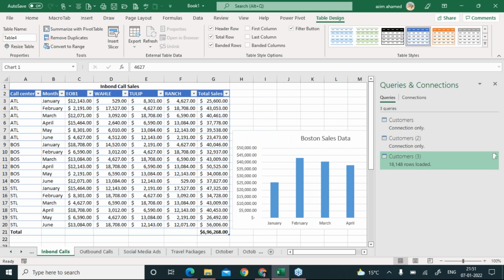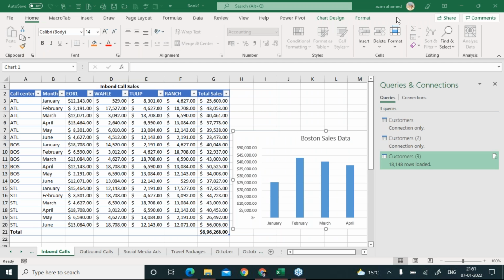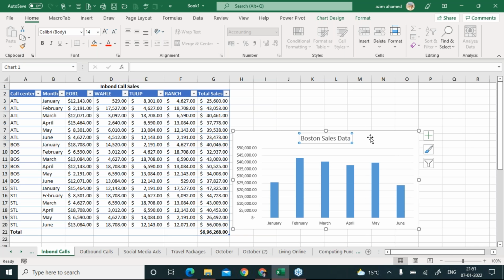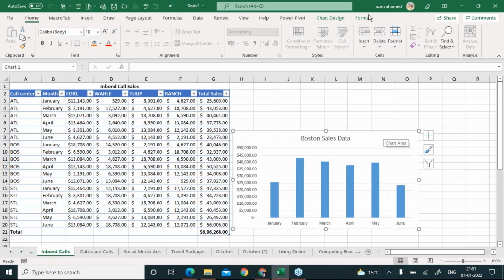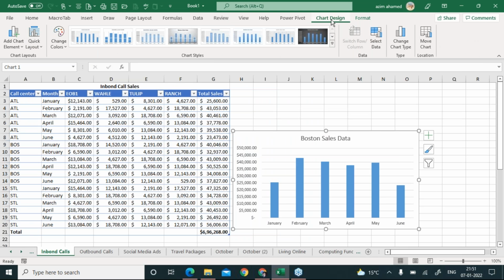Simply come to this. That's my Boston sales data, right? So this is the chart, and this is the cell address. It says from H9 to N14, right? If we come to the chart, see, it starts from H9.